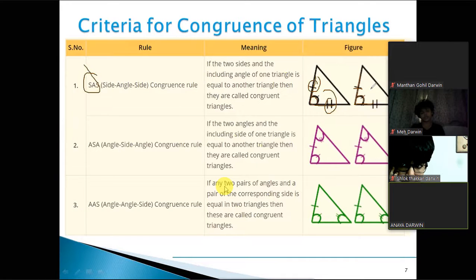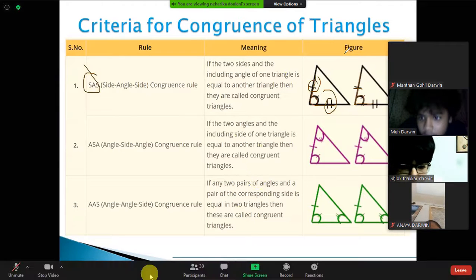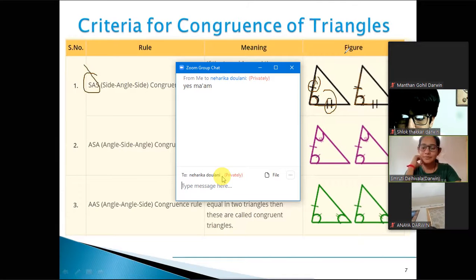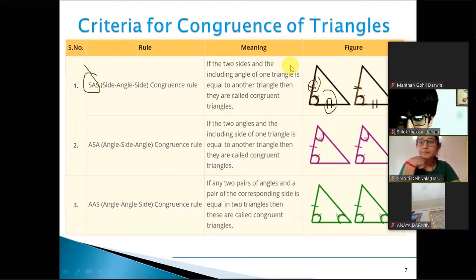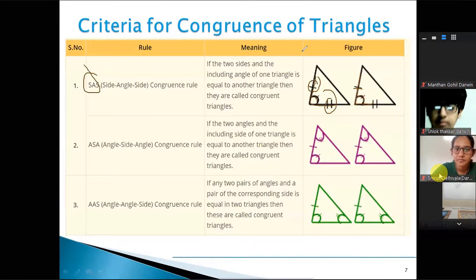Ma'am, can you speak louder? Is it clear now? Ma'am, not that. What about others? Are you getting it clearly? No ma'am, it's coming less. Yes, ma'am, the volume is a little low. Increase the volume. Volume is full only. Anaya, as others are getting it, you can just try. I'll try to speak a bit louder. Okay, ma'am.